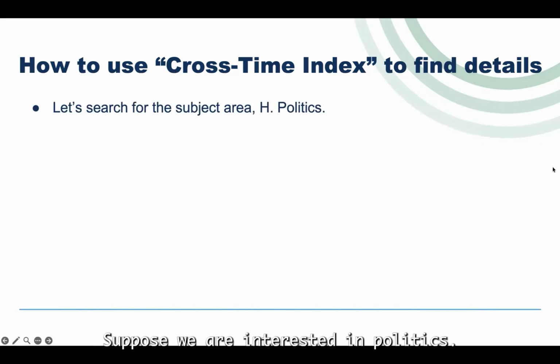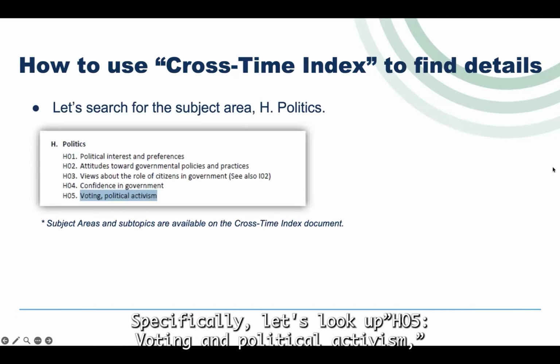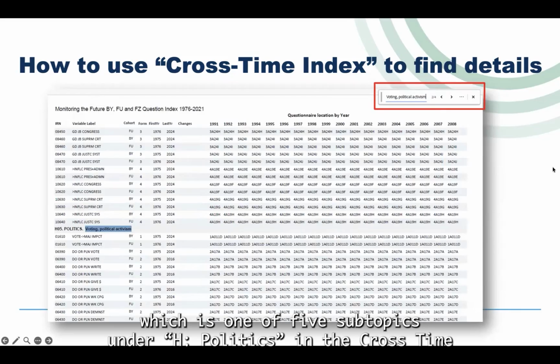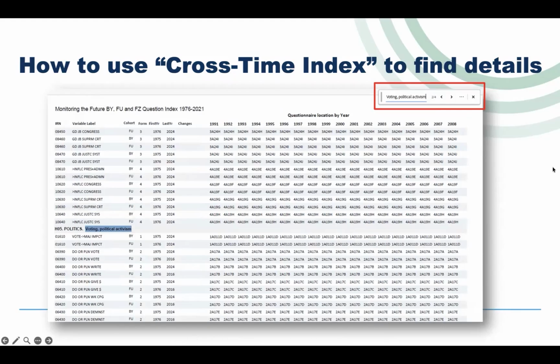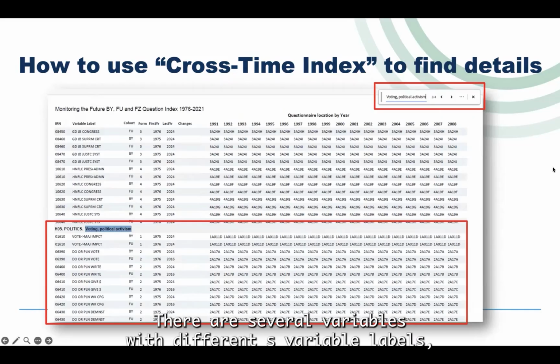Suppose we are interested in politics. Let's find the subject area H, politics, in the Cross-Time Index. Specifically, let's look up H05, voting and political activism, which is one of 5 subtopics under H, politics. In the Cross-Time Index document, which is available as a PDF or an Excel file, I searched for the subtopic voting, political activism. Under this topic, there are several variables with different IRNs, variable labels, cohorts, forms, and questionnaire locations.